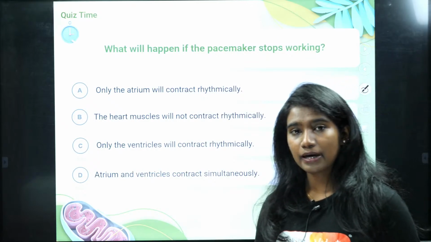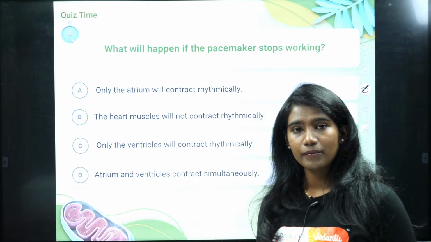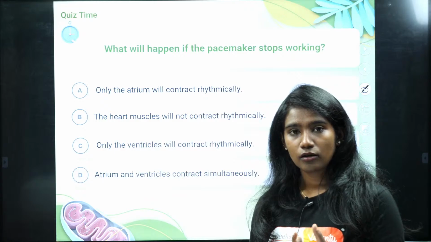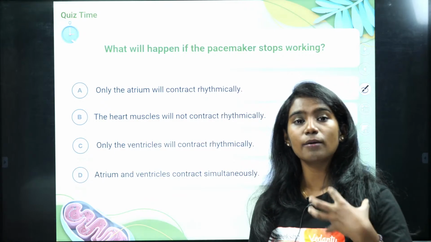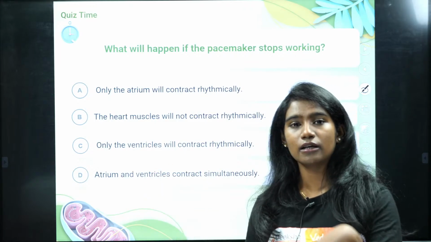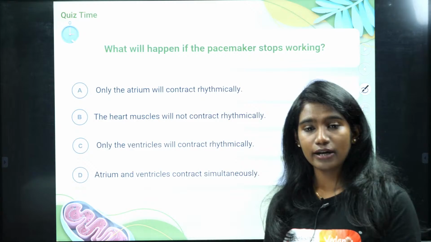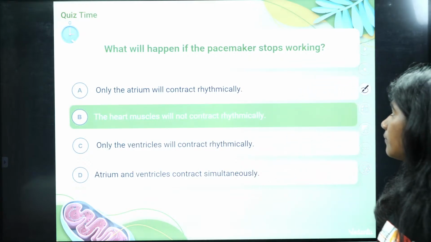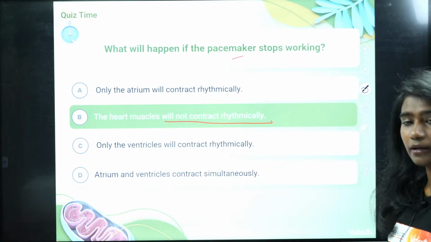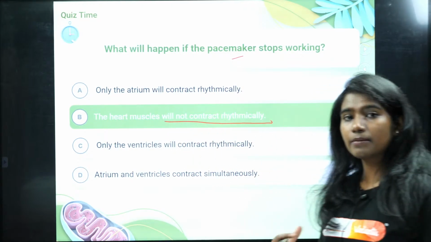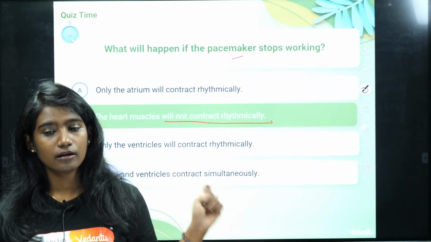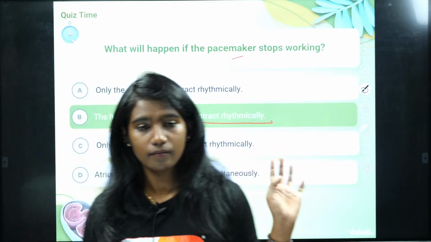I already explained this. The SA node generates an impulse, and that impulse will initiate and also maintain the contraction and relaxation of the heart. I didn't mention that it is only in the ventricle or only in the artery. So if the pacemaker is not there, the heart muscle will not contract rhythmically. That rhythmic contraction and relaxation will not be there if the pacemaker stops working.